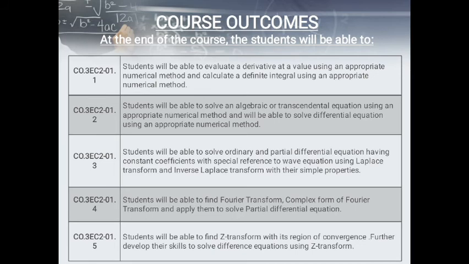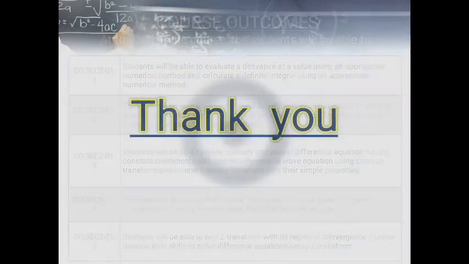And last, unit 5, you will be able to find Z transform with its region of convergence, and further develop the skill to solve difference equations using that transform. Thanks to all of you.